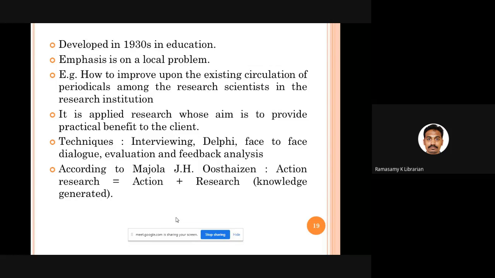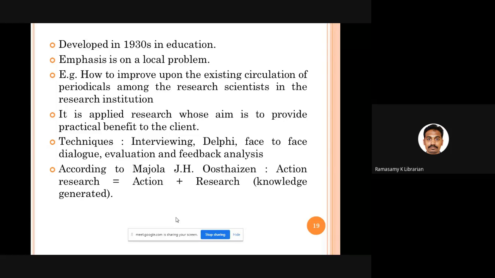Actually, this particular action research was developed in the 1930s in education. As I told you, emphasis will be on local problem. See, for example, you are trying to find out how I can increase and improve the circulation and use of periodicals among the research scholars of my college. So that is your local problem, in-house problem. You can go for action research.